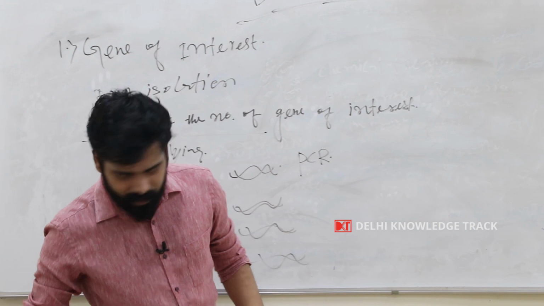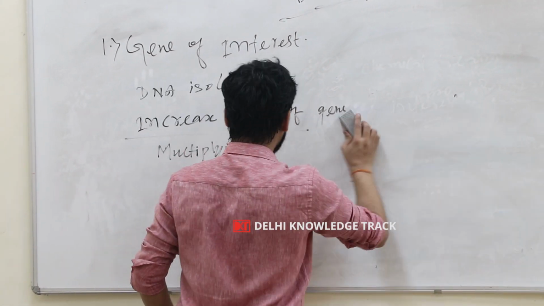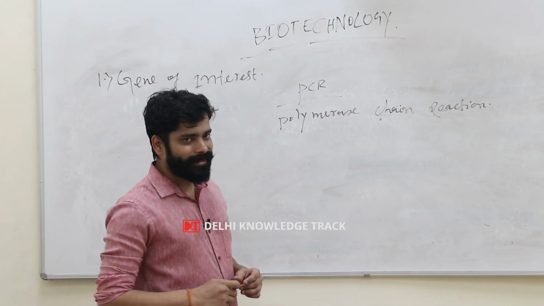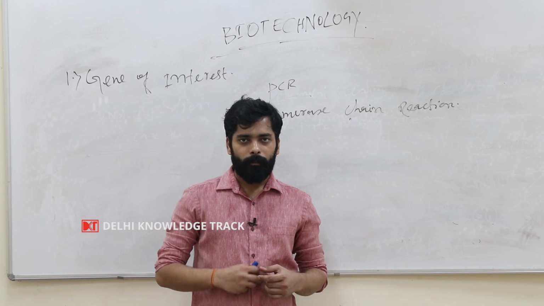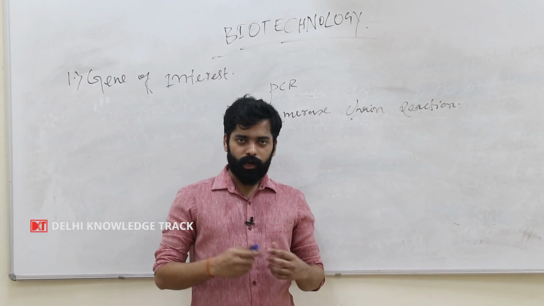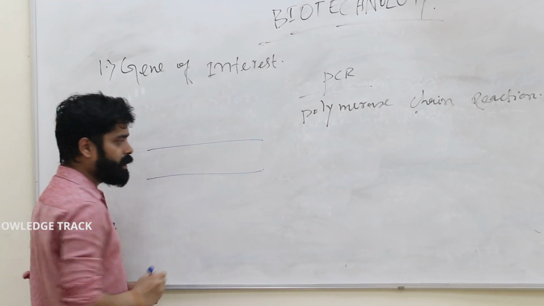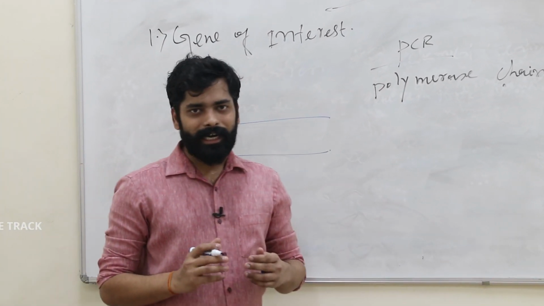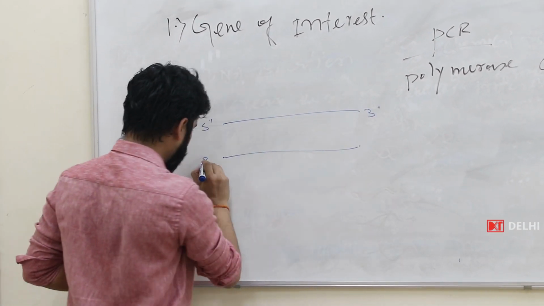And now we will discuss the process of PCR, or the polymerase chain reaction. So polymerase chain reaction is a process in which we increase the number of the gene of interest, or multiply the number of genes. So we have DNA. We all know that DNA is a double-stranded molecule. It will have a 5' end here, and 3' and 5'.